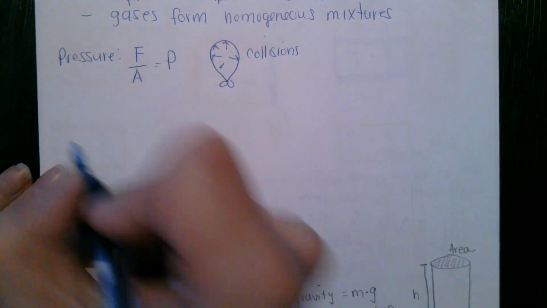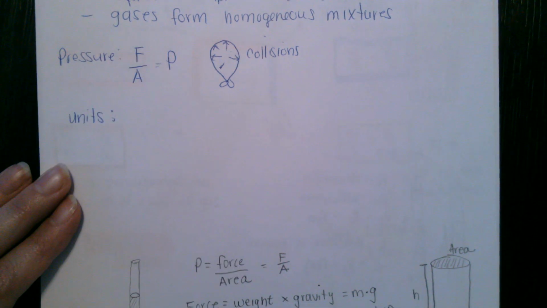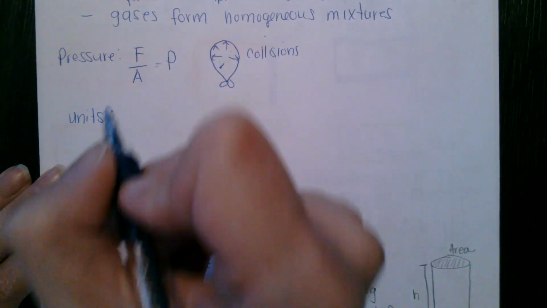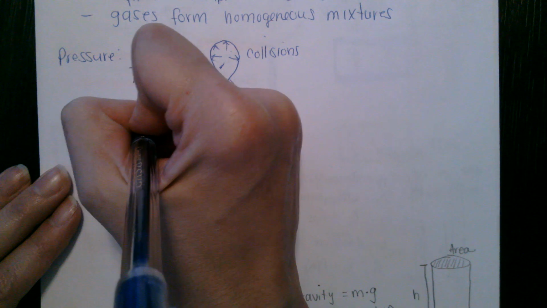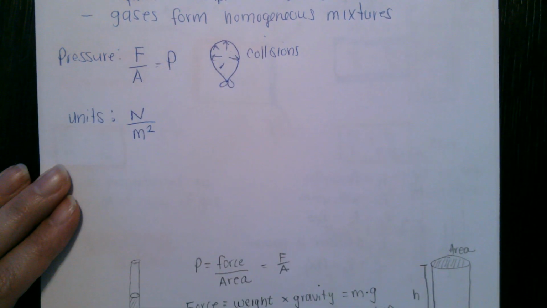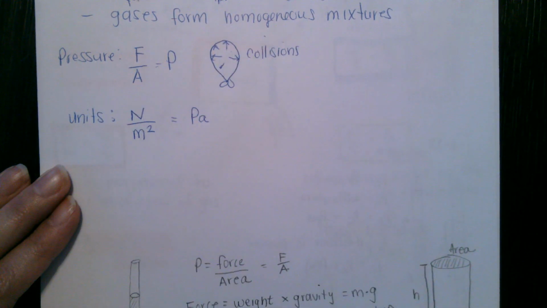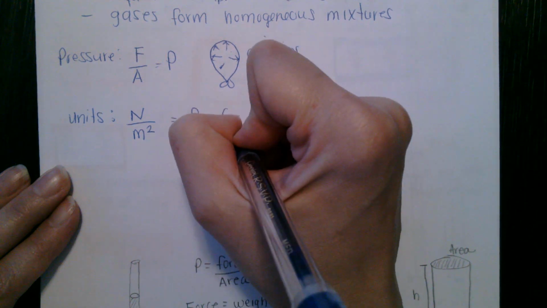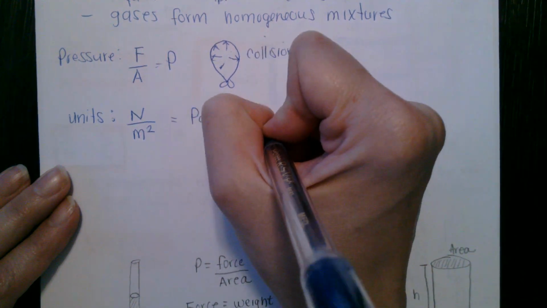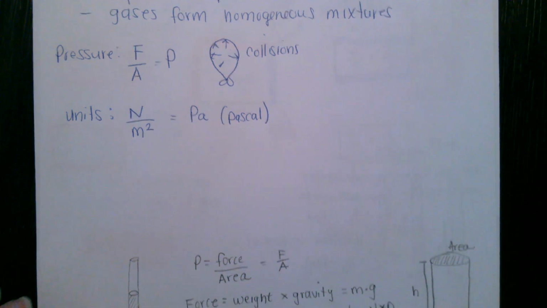Okay, so units. So there's derived units here. The SI unit for force is a Newton, and then area is meters squared. So newtons per meter squared, and our shorthand unit for that is a Pascal, P-A-S-C-A-L. Okay, so that's our derived SI unit, but we are going to see, when we come back up here, we're going to use different units for that.